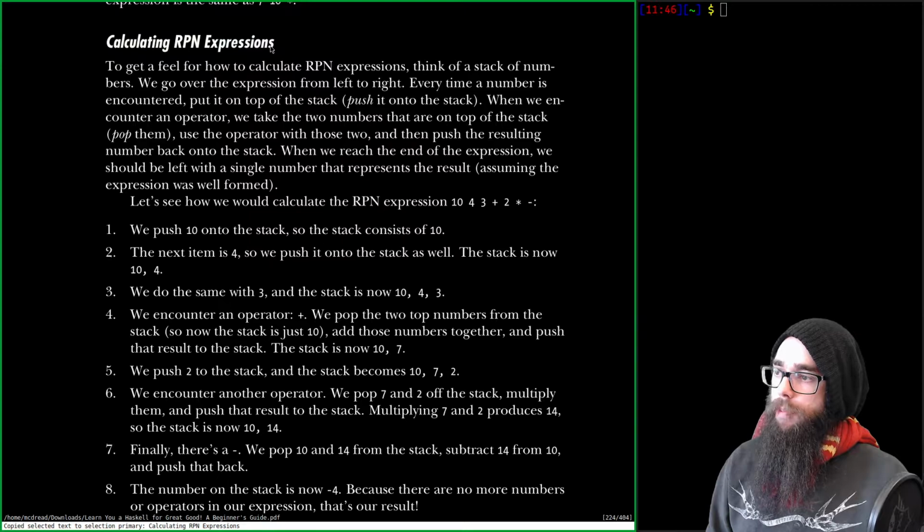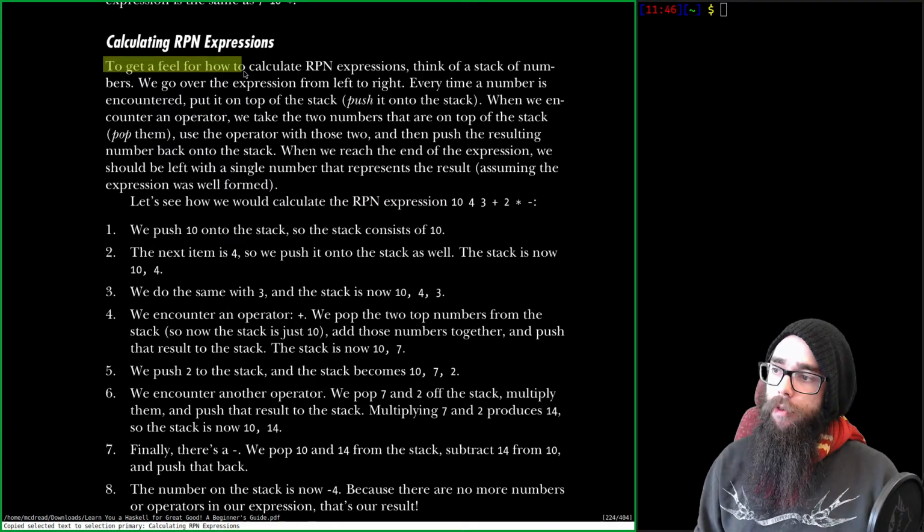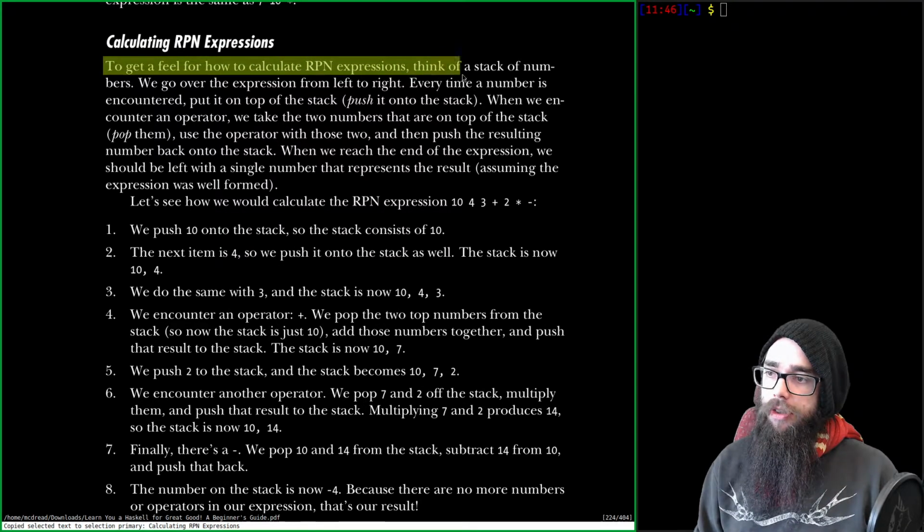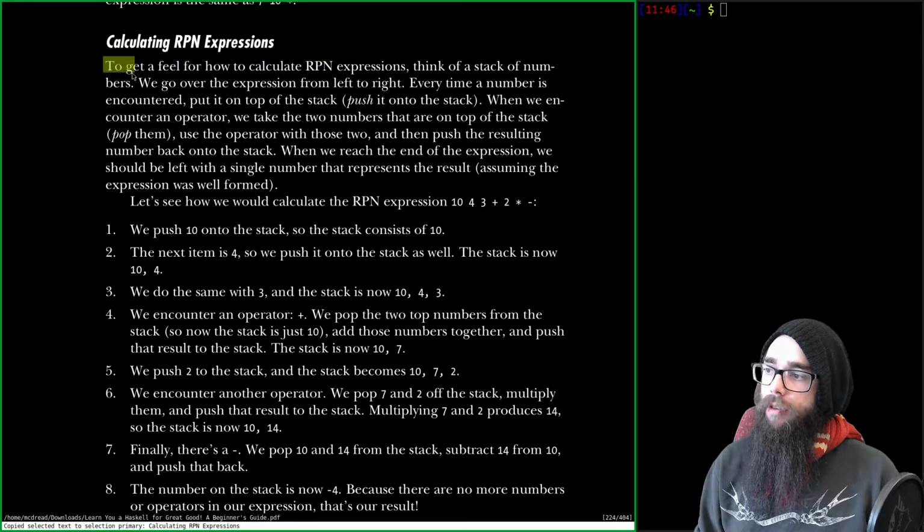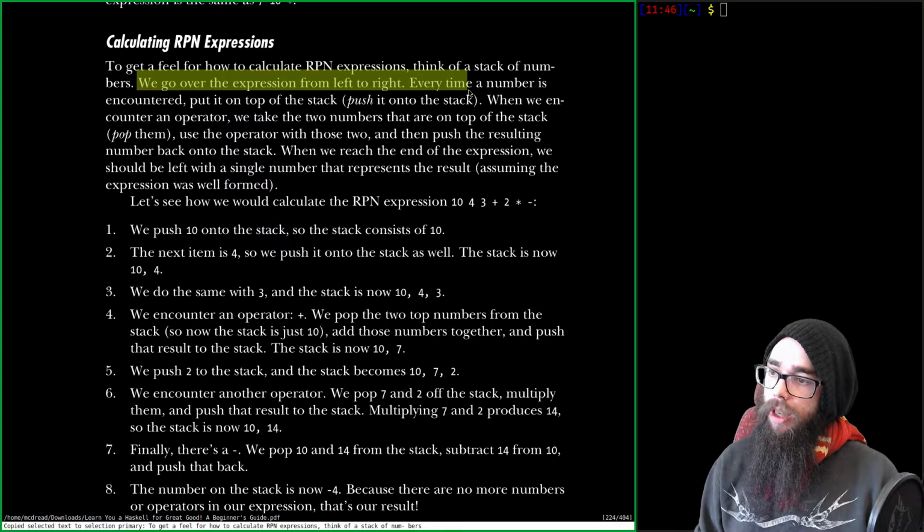Calculating RPN expressions. To get a feel for how to calculate RPN expressions, think of a stack of numbers. We go over the expression from left to right. Every time a number is encountered, put it on top of the stack, push it onto the stack.